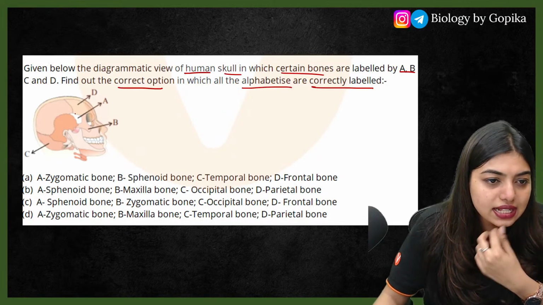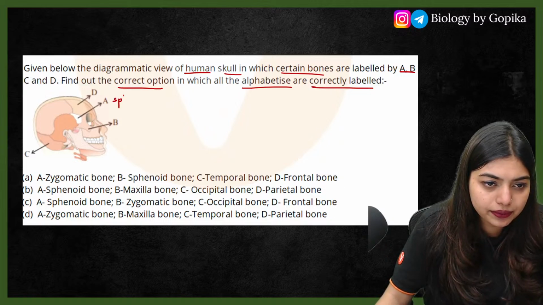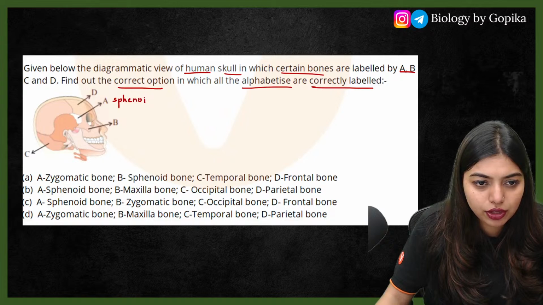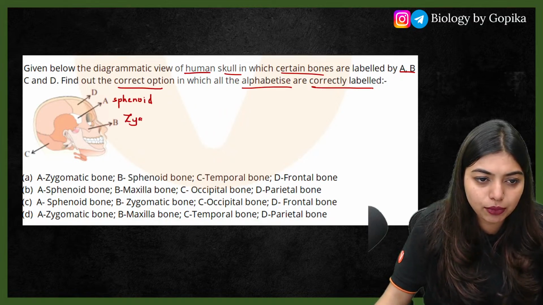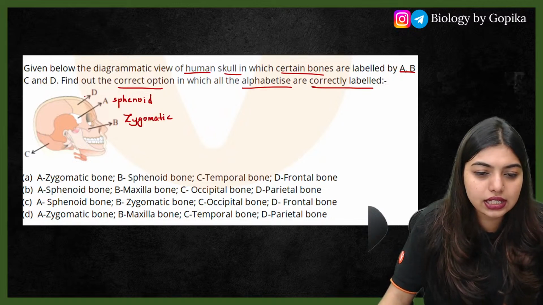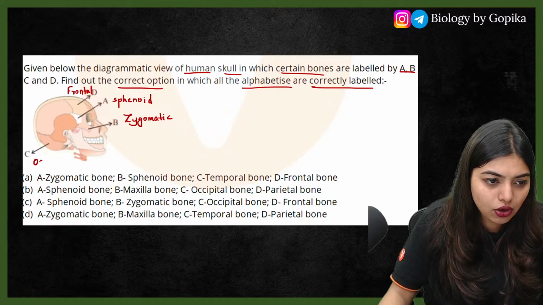Let's see, students. Option A is your sphenoid bone. B is your zygomatic bone, or cheek bone. D is your frontal bone. And C is the occipital bone.